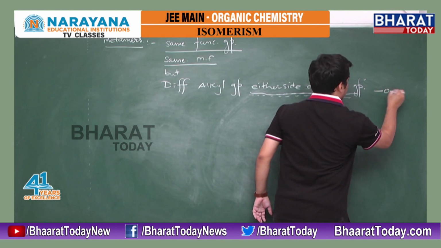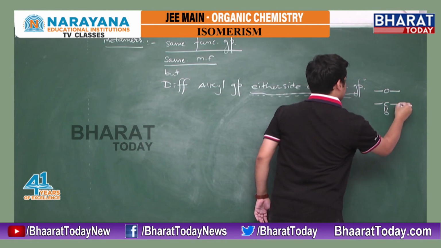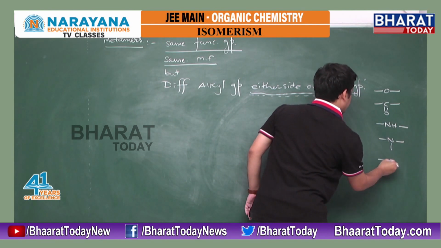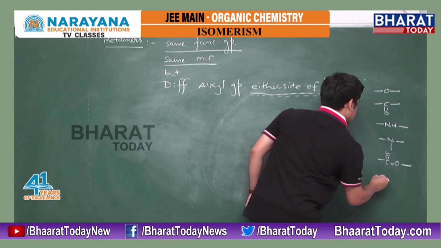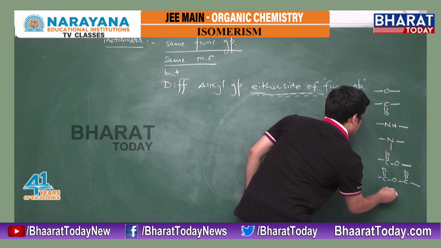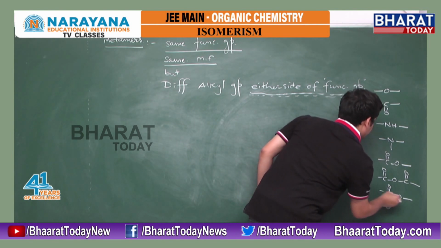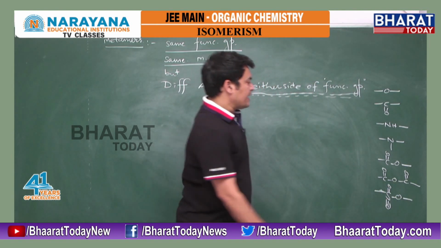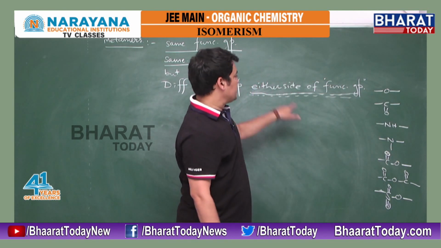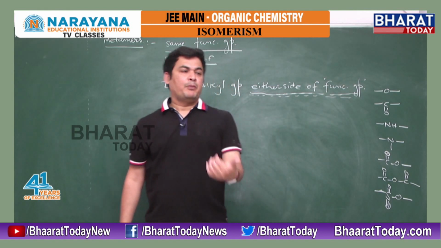Bivalent means it can be ether, ketone, secondary amine, tertiary amine, ester, acid anhydride, sulfonic ester. So it can be anyone out of this list, but it should be bivalent or polyvalent.